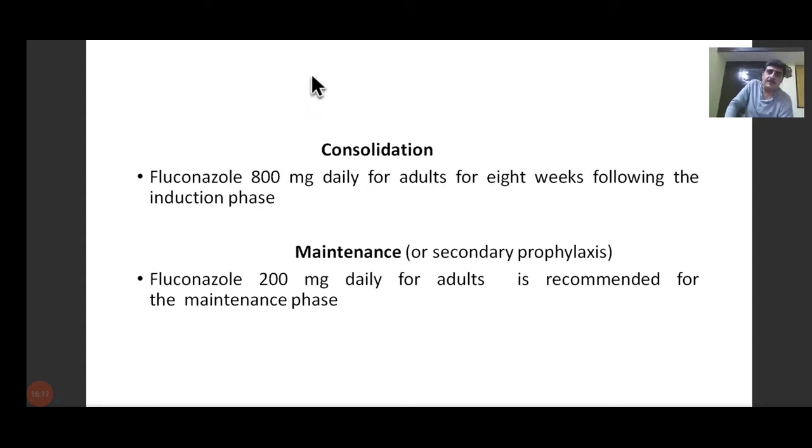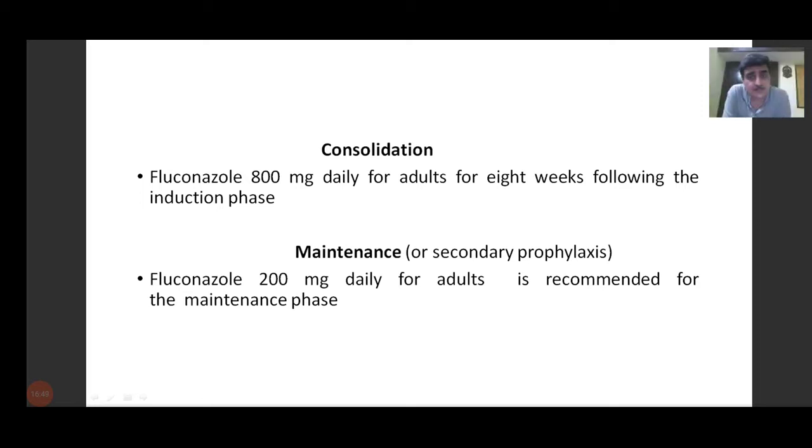After that initial 1 week of amphotericin B followed by fluconazole, we have to give a long-term therapy where we try to ensure that whatever fungus is remaining, which has not been killed, is destroyed by this drug. So there we give fluconazole 800 milligram daily for adults for 8 weeks following the induction phase. So after the 1 or 2 weeks of induction phase, we have 8 weeks of fluconazole 800 milligram daily as a consolidation phase.